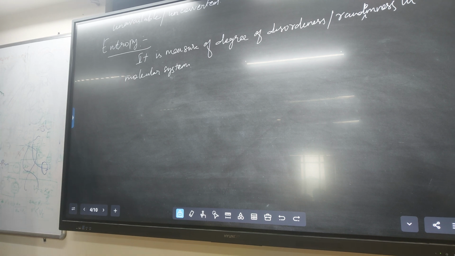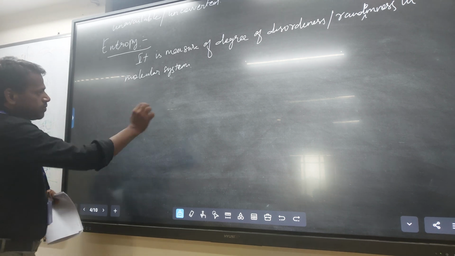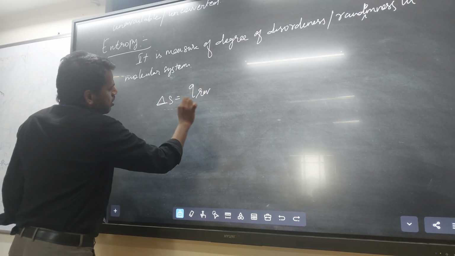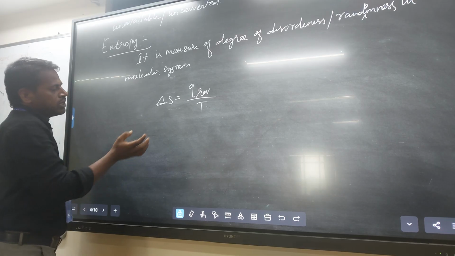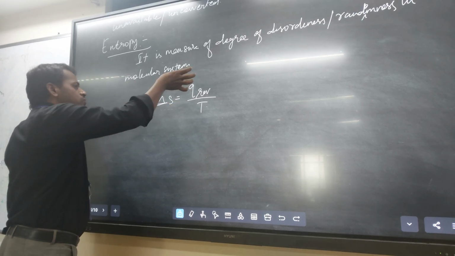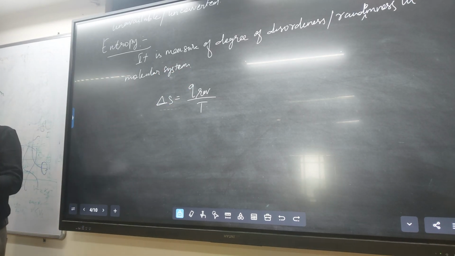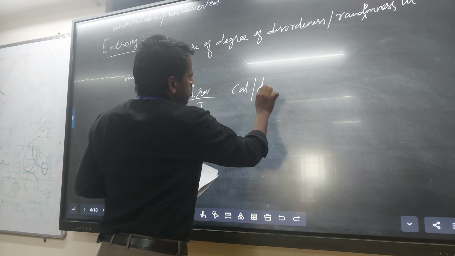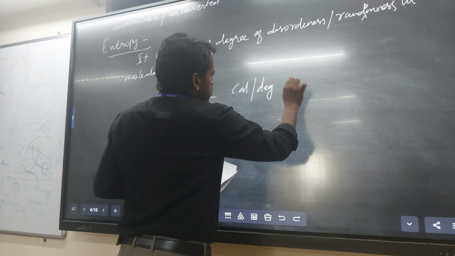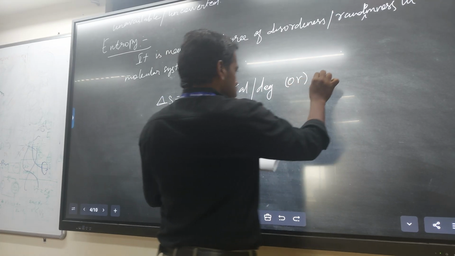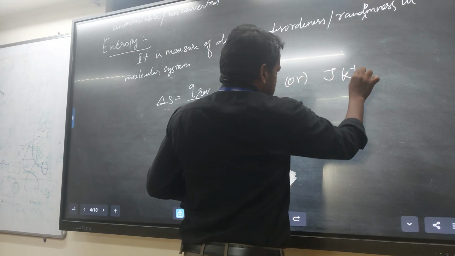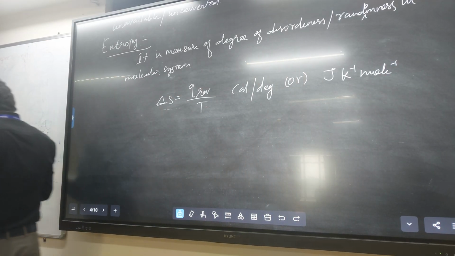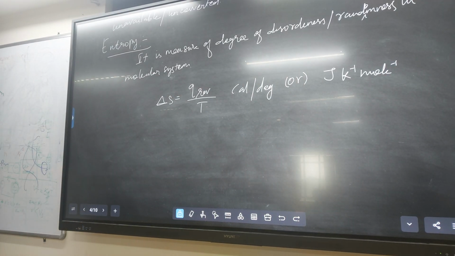Right. So what is the mathematical expression? Delta S equal to Q reversible by T. That means T is the temperature and Q is the change in heat. The unit is joule per Kelvin per mole of the substance.